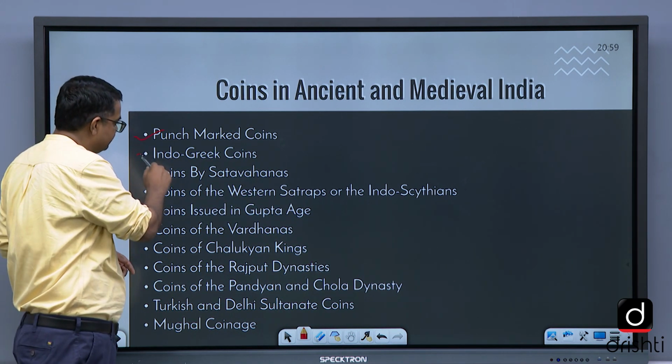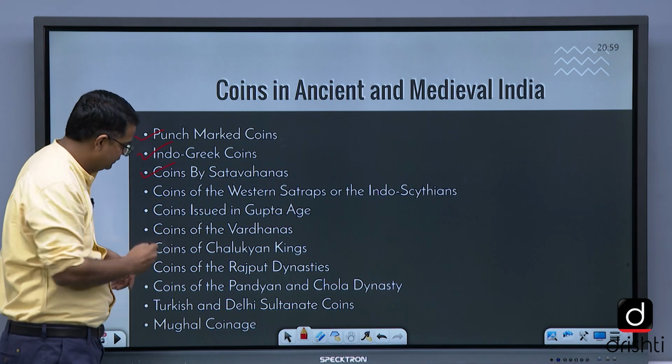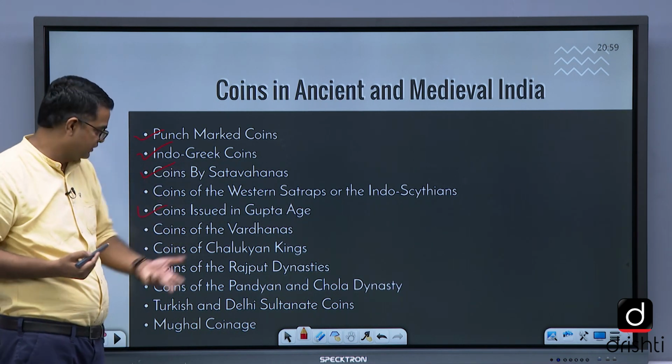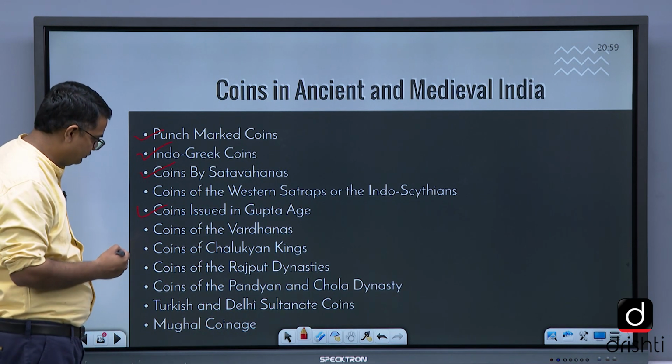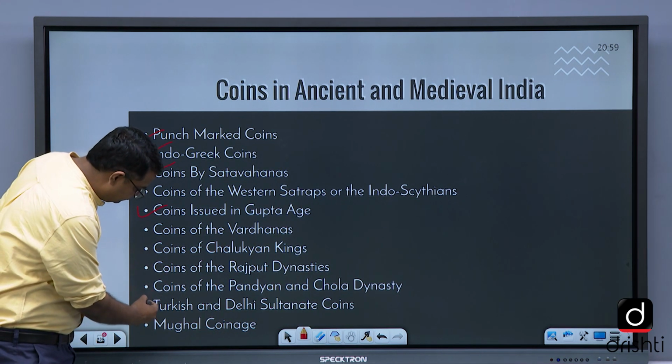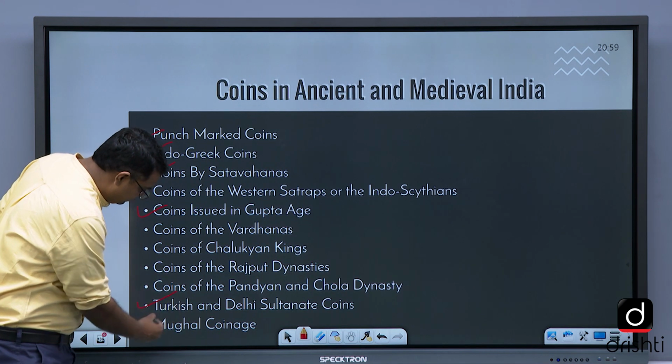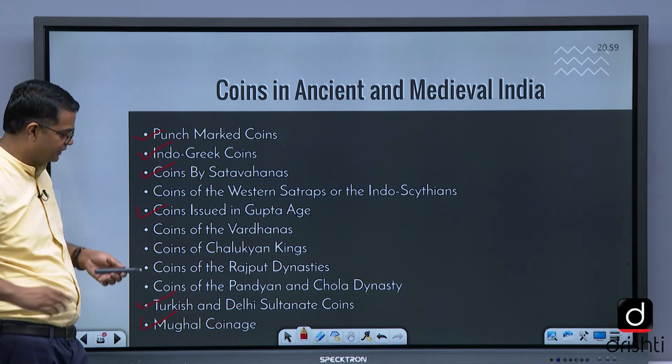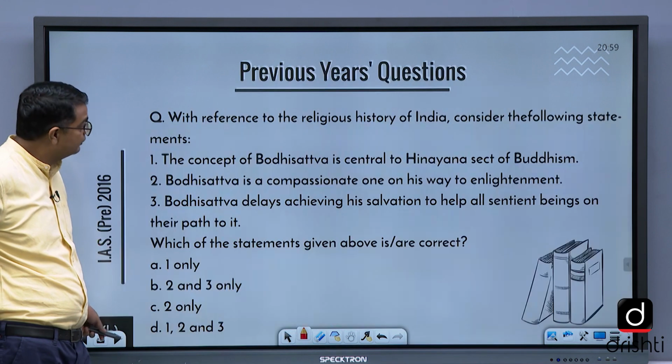Focus on this, focus on this. They asked about Gupta coinage in culture in the Mains. Then Mughal coinage. These are the areas that you need to focus on.